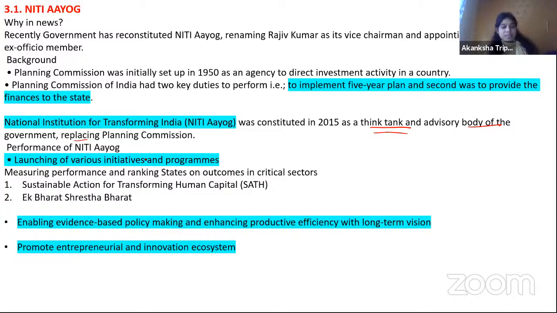So basically NITI Aayog काम कैसे करता है? It works on 3 fundamental things. Number 1, launching of various initiatives and programs. For example, Saath, Ek Bharat, Shresth Bharat. These are some examples. Second, enabling evidence-based policy making and enhancing productive efficiency with the long-term vision. Again, I told you, 10 years, 20 years, itne saal mein India will be having toilets throughout the country, Swachh Bharat. Then promote entrepreneurial and innovation ecosystem. Fine. So ये सारी इनकी चीजें हैं.